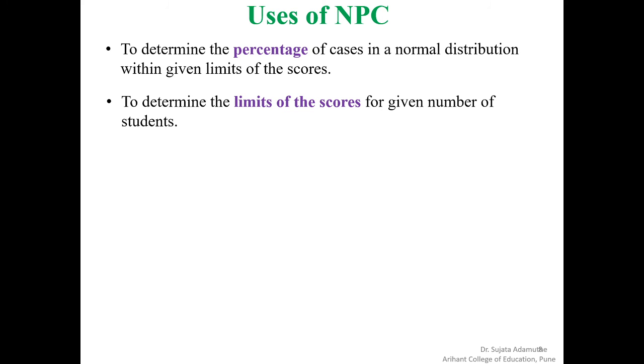To determine the limits of the scores for the given number of students, we can use the NPC. What is meant by that? Suppose some percentage of the students is given, and from that we can find out from the normal probability curve, there is a standard chart, and also the formula. By using the chart and formula we can find out the score limit of the particular students. Suppose 80% of the students of the class are below which score, we can find out the scores of those 80% students, right?